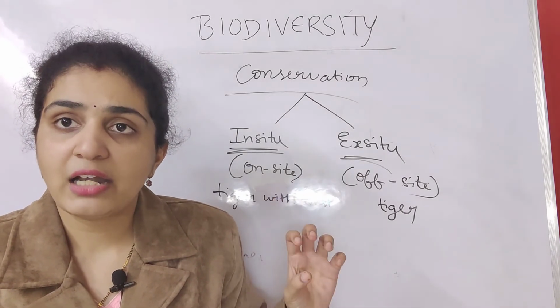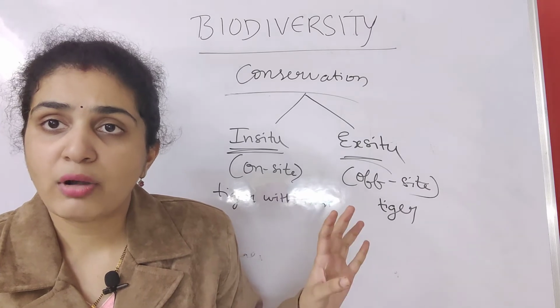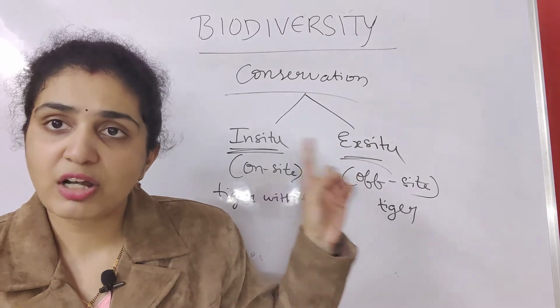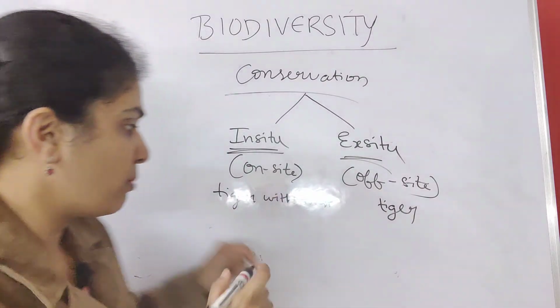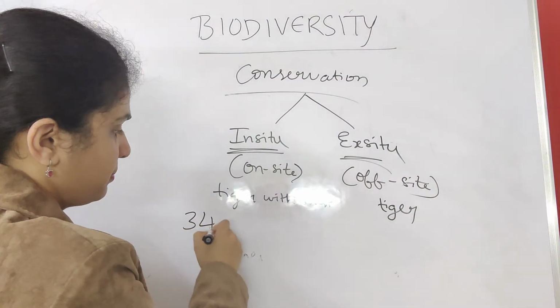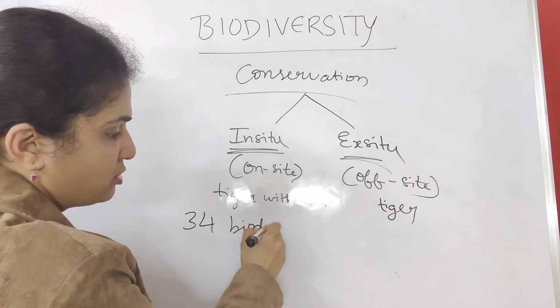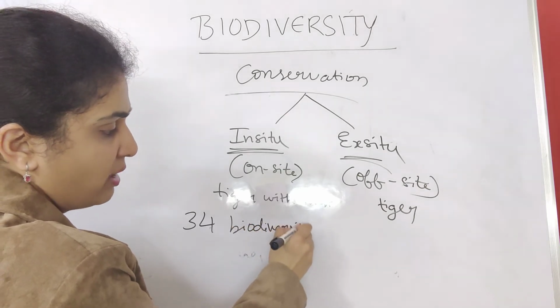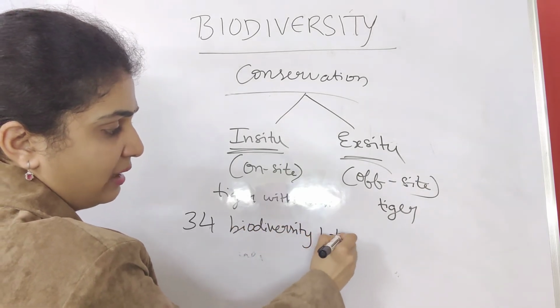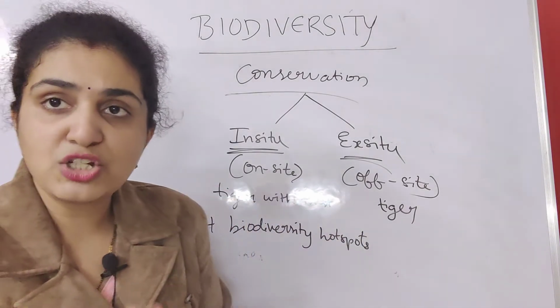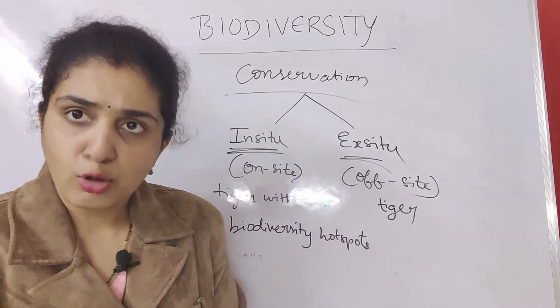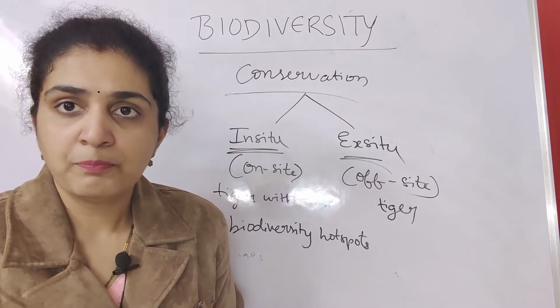So we have identified 34 biodiversity hotspots. Before there were 25 biodiversity hotspots. Now they have become 34. Biodiversity hotspots means where we think some species will be lost, and only then will we try to conserve, right?